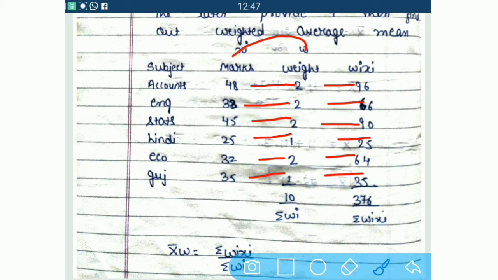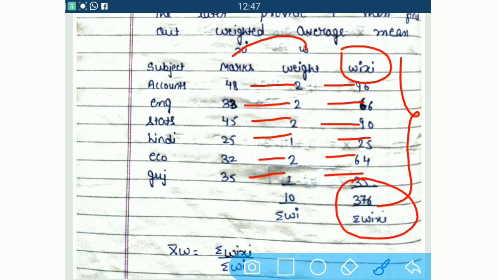As you make the multiplication of wi into xi, do the total of all these values. So this is 376, which is denoted as sigma wi xi, as well as do the total of your weight. It is denoted as sigma wi. So total is received over here, that is 376 and 10.